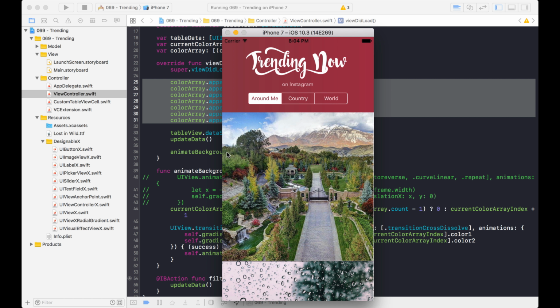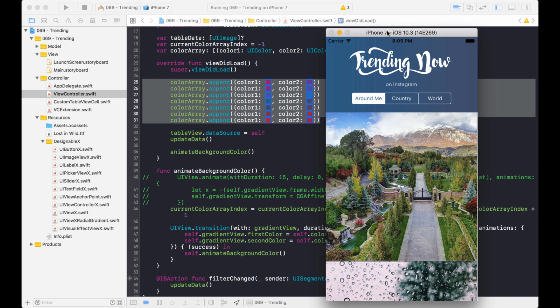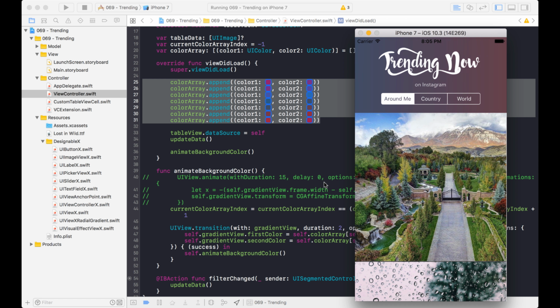So you can see the difference between the 2 methods. One method is just one big image and it's slowly moving and it looks like the colors are slowly changing, when really all it is is one static image sliding across. And the second method has its own advantages, where it's a lot easier to change in the future. If you want to add more colors or take away colors, you can do that just by changing the array here. And it just calls itself, so it'll keep going and keep going.